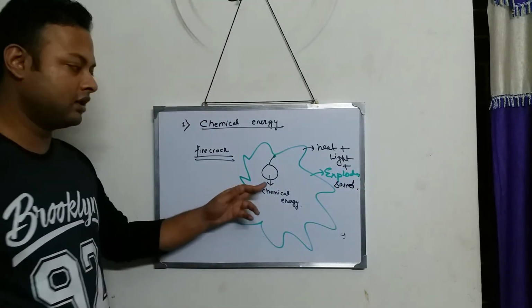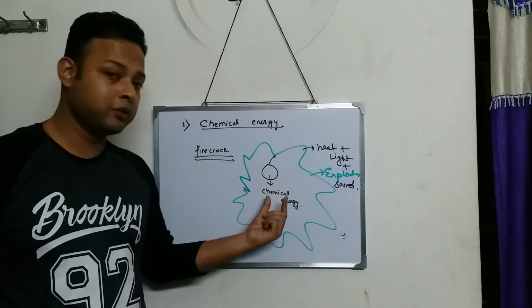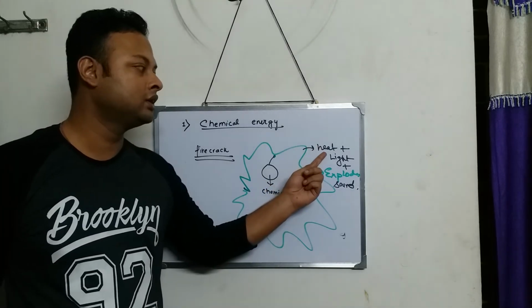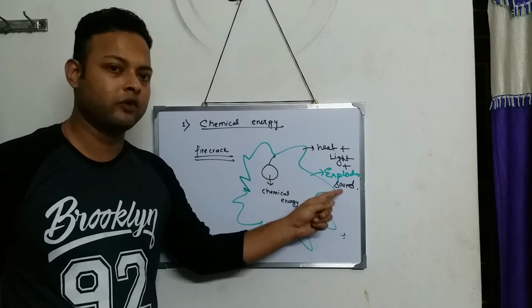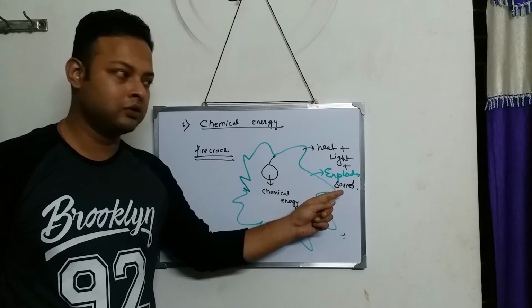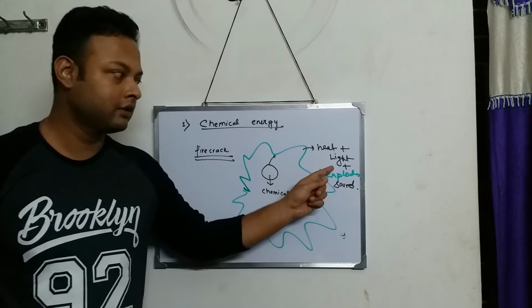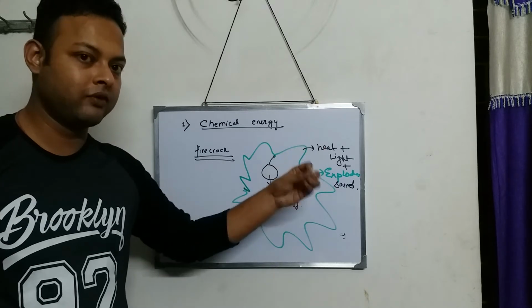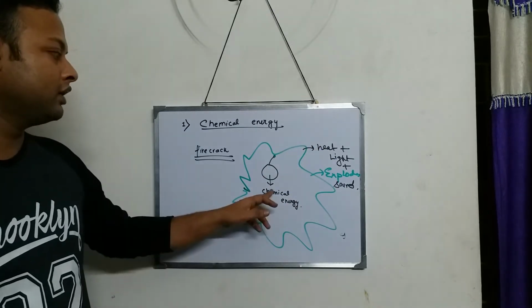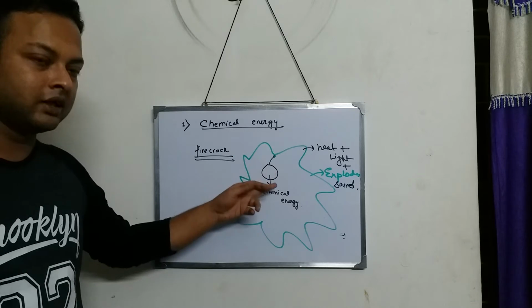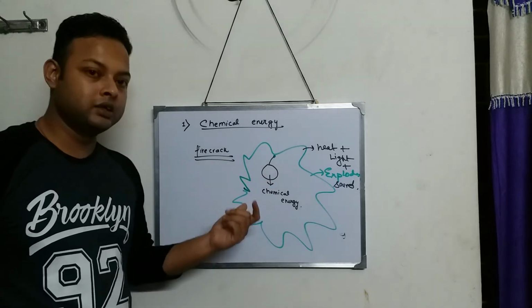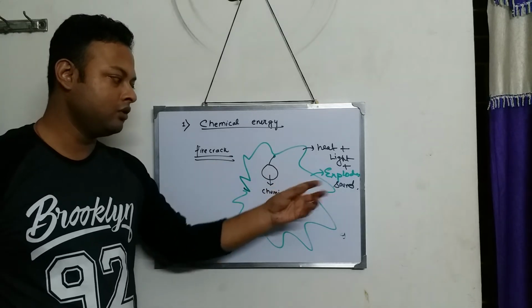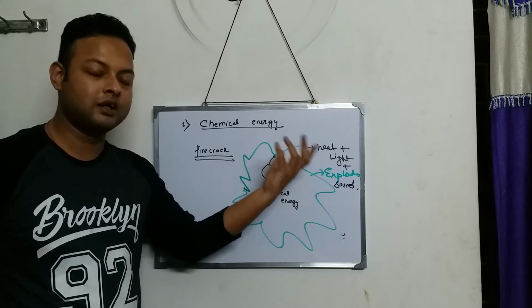So when you burst a chocolate bomb, all the chemical energy gets transformed into heat energy, light energy, and some sound energy. Obviously, you hear a lot of sound. With that, you can see the light, and a lot of heat is also produced when the firecracker bursts. So the chemical energy inside the firecracker is utilized to burst the cracker.